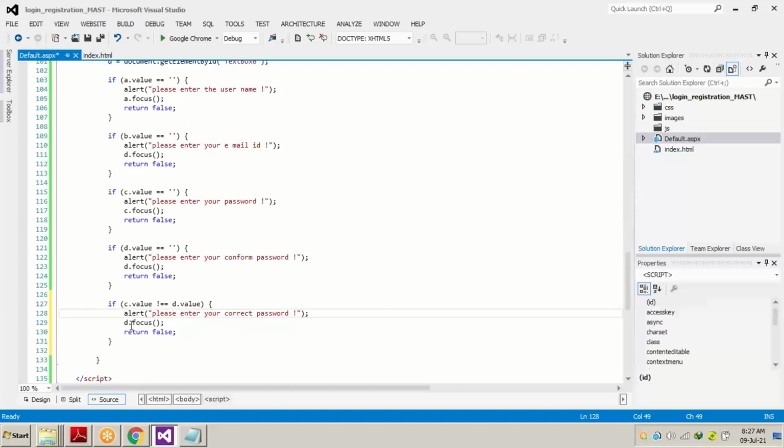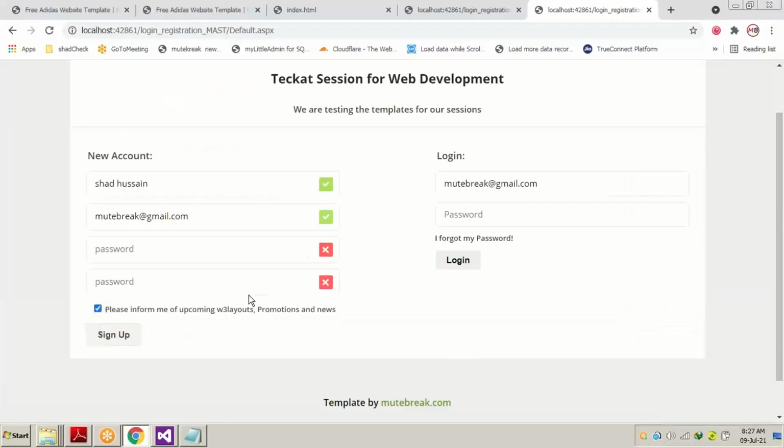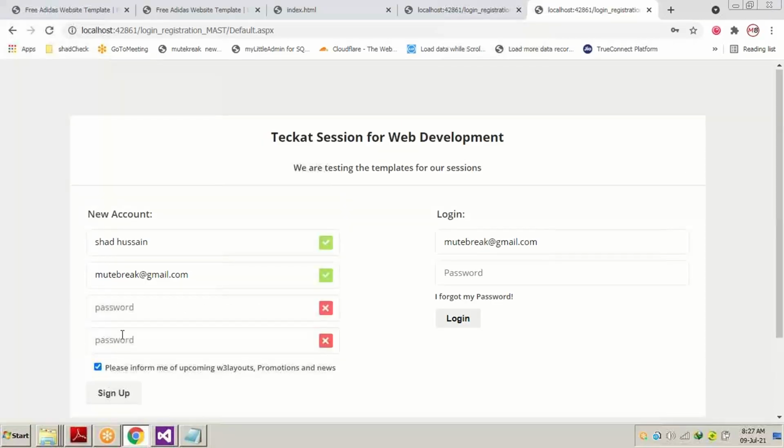Correct password. And C or D is going to be focused. Now, what will happen if we write 1 2 3 4 5 6 on our first text box and 1 2 3 4 5 6 on our second text box? The page is going to refresh because it fulfills all our validation.